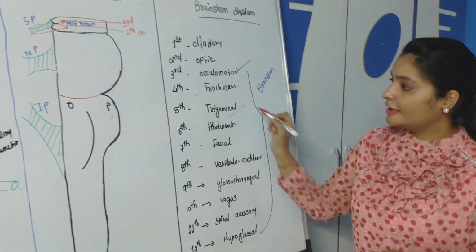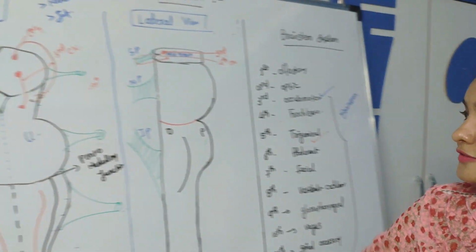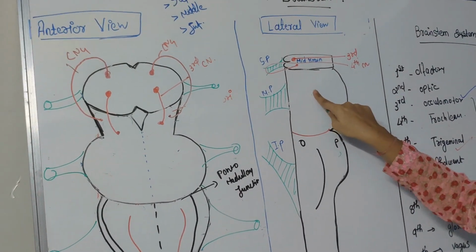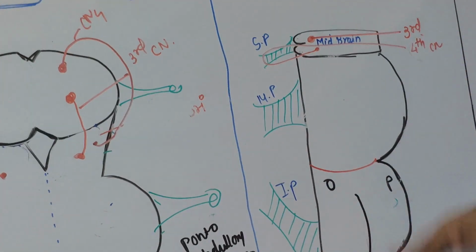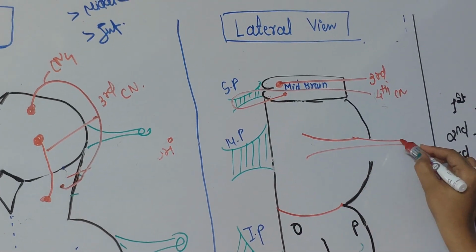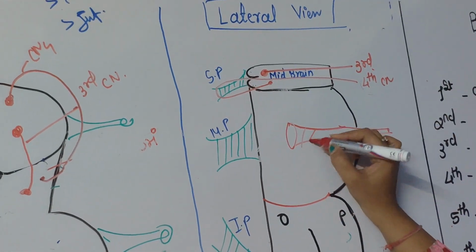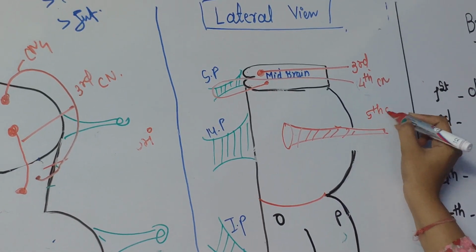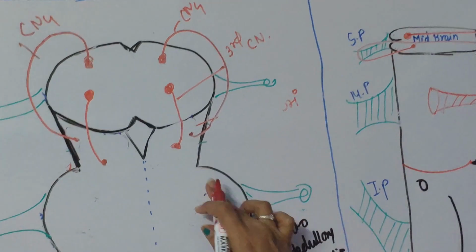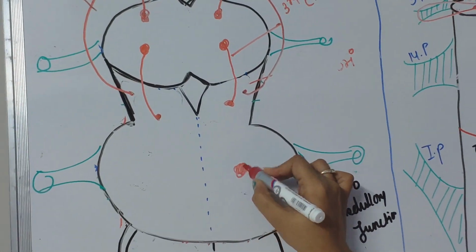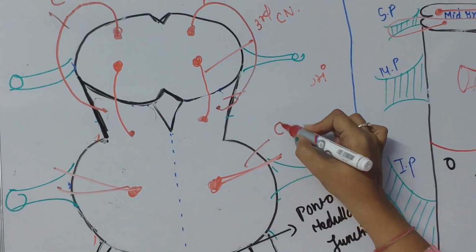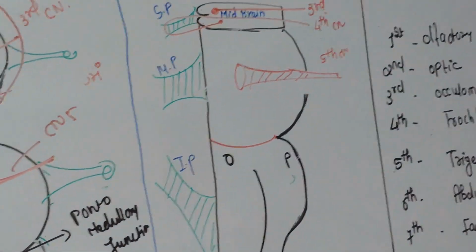Now we'll see the fifth cranial nerve, that is the trigeminal nerve. So the fifth cranial nerve originates from the middle portion of the pons. Can you see this is the pons? Okay, so first I would like to show you in a lateral view. This is the fifth cranial nerve, which originates exclusively from the pons. We'll see here. Fine. So this is the origin of the fifth nerve.